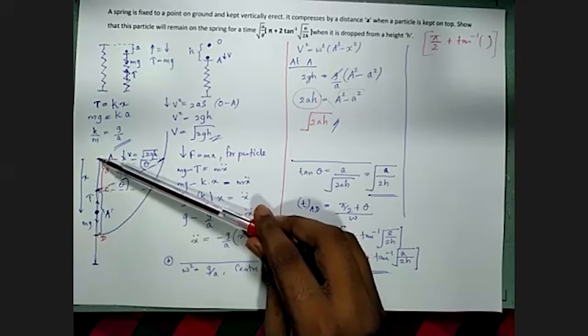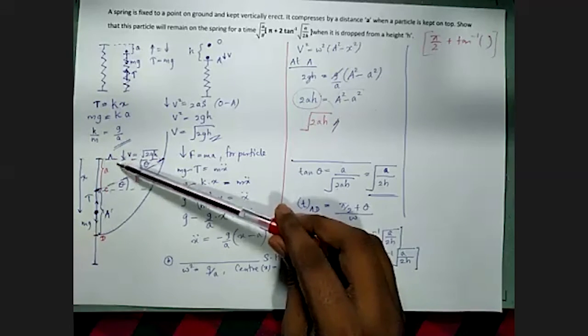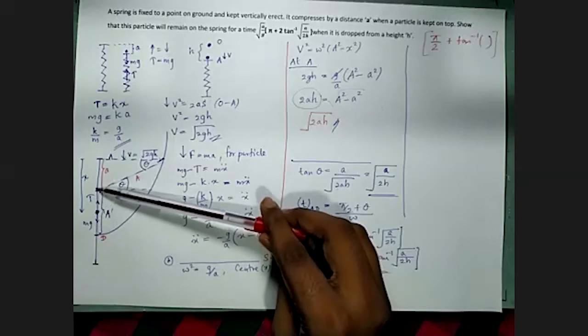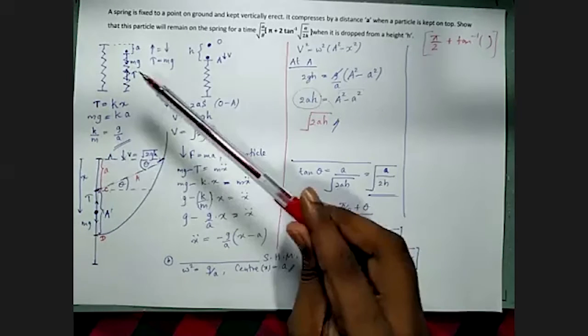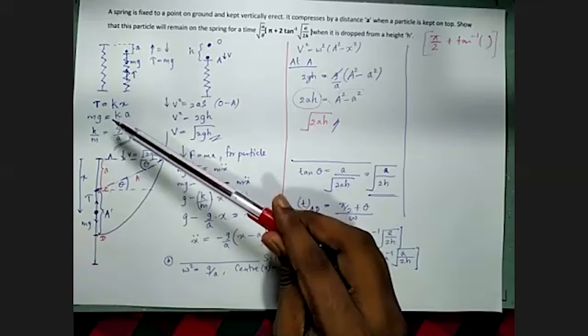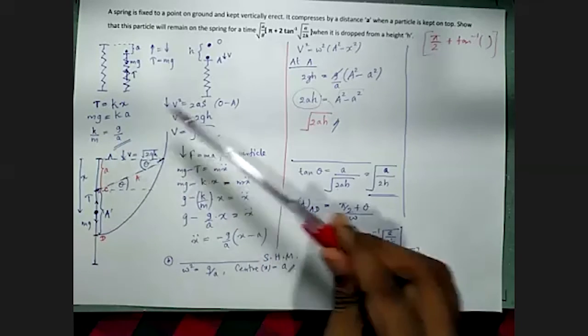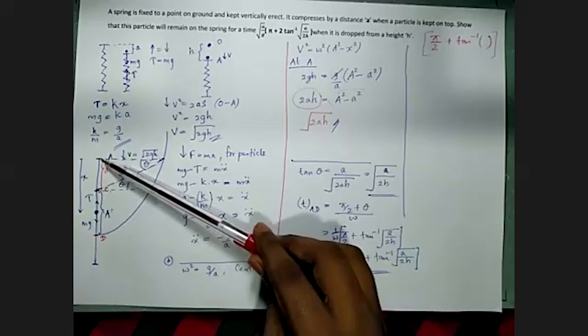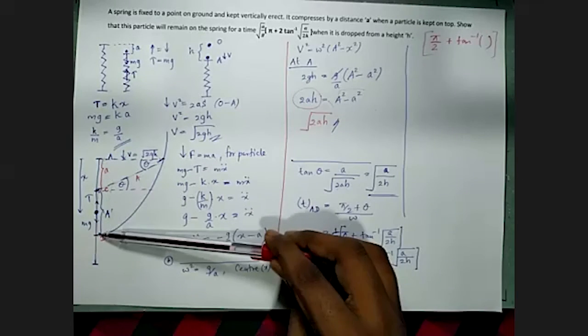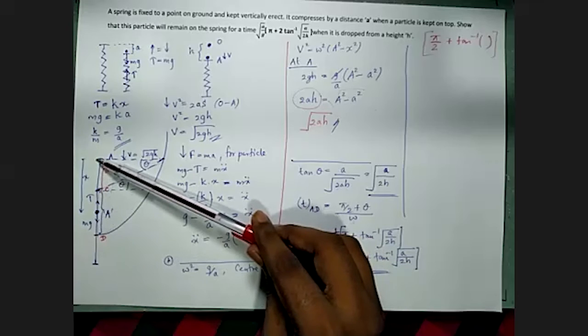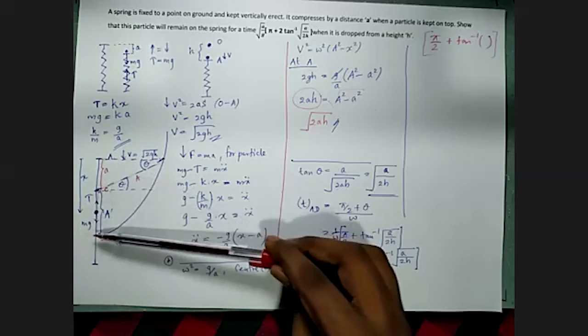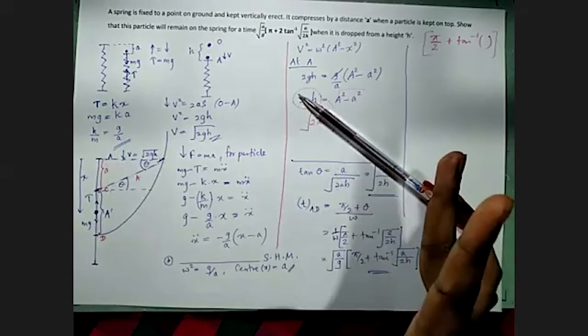Then after A, it is moving up with a certain velocity and it will move away from the spring with that velocity, because this is the topmost level the spring can extend.